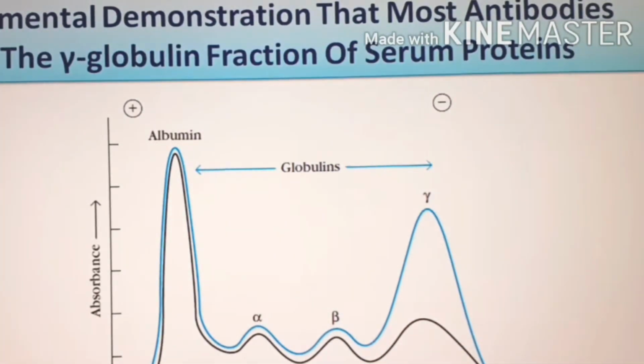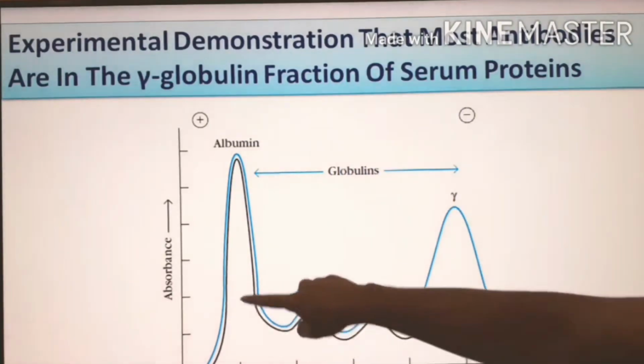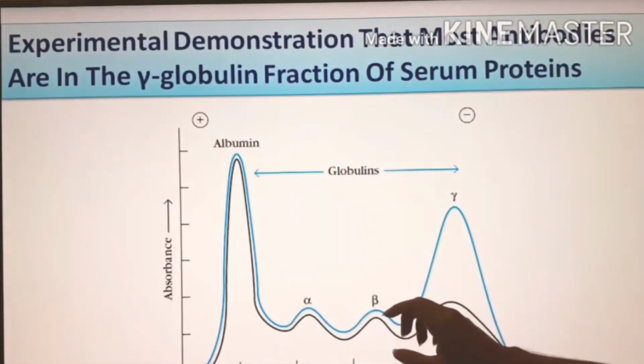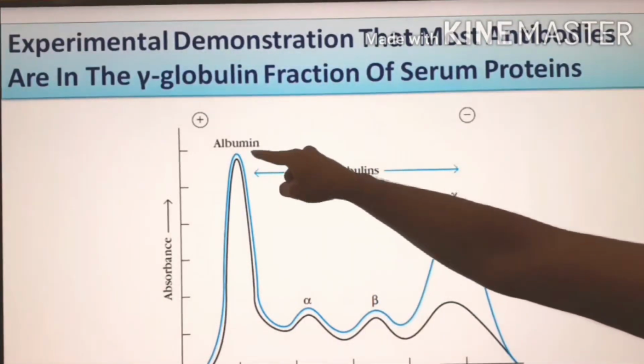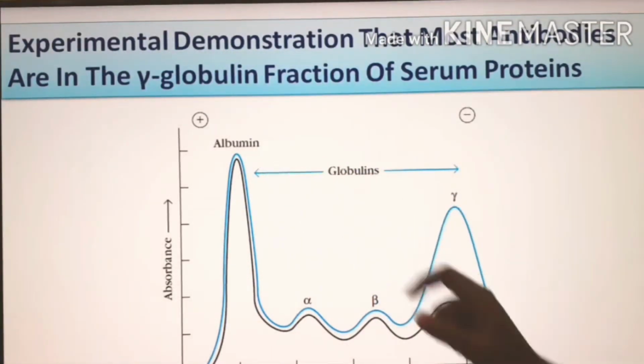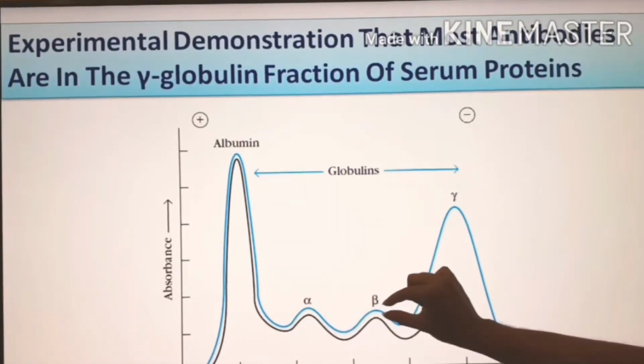Then he performed an interesting experiment. He knew that antibody is responsible for precipitation. It is called immunoprecipitation. Antibody can bind with antigen and can precipitate. So he wanted to know which portion of this protein is actually antibody. He added ovalbumin to the second aliquot of the serum and found that there is no fall of albumin. So albumin is actually not the immunoglobulin, but there is a slight fall of alpha and a slight fall of beta.